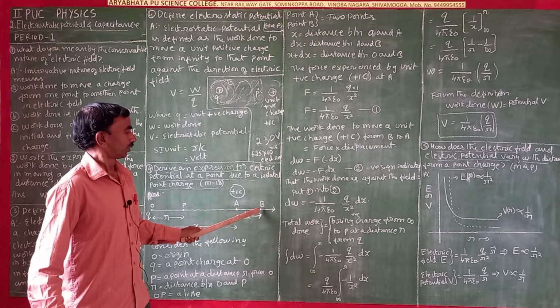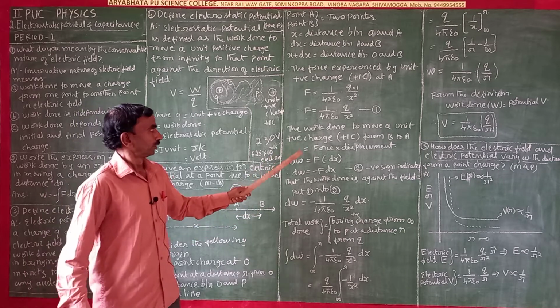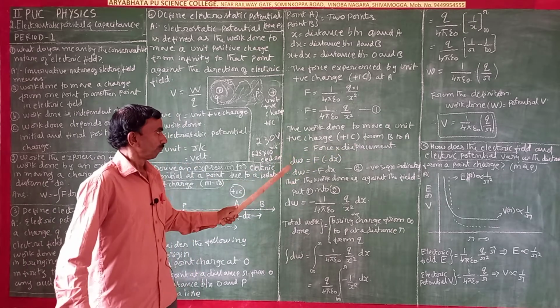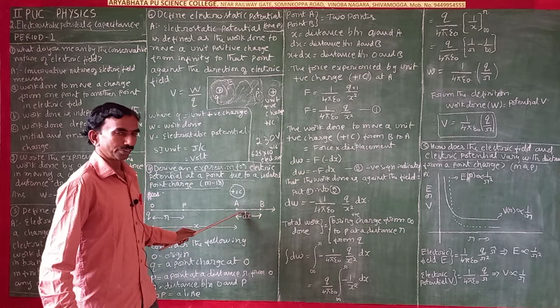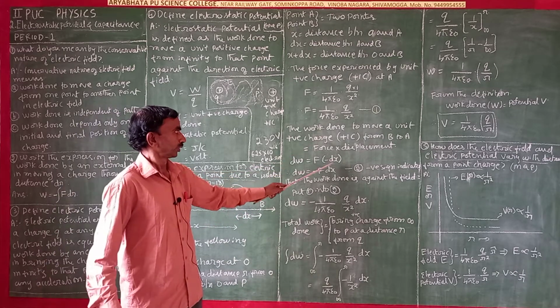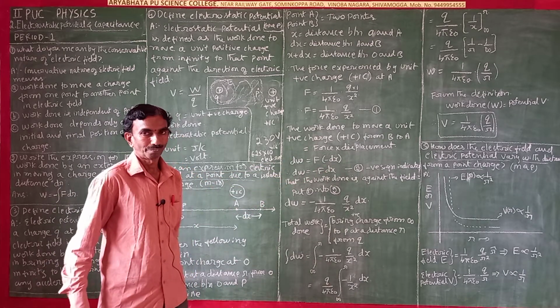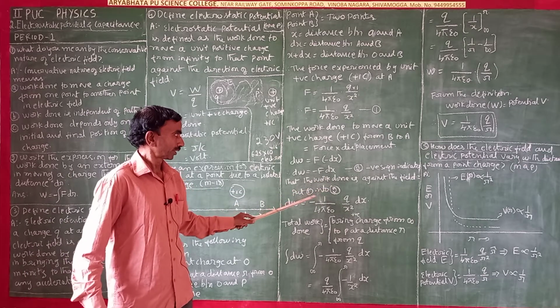So the work done to move a charge from B to A, for a distance dx, is force into displacement, force into minus dx. Minus dx means it is against the electric field. So that is minus F dx. The negative sign indicates that the work done is against the field.